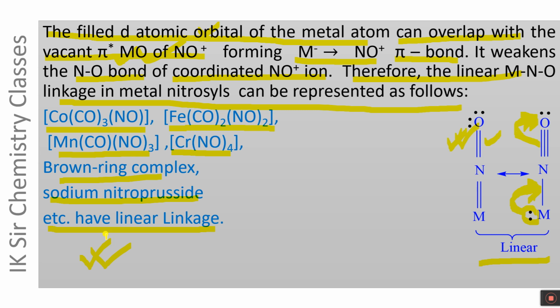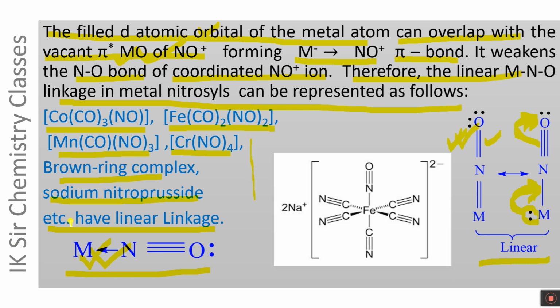First of all, one anti-bonding electron is transferred to metal atom, and thereafter a coordinate bond is formed from NO plus to metal atom. This is linear linkage. All these species have linear MNO linkage.